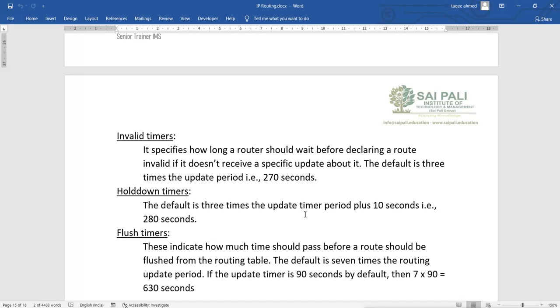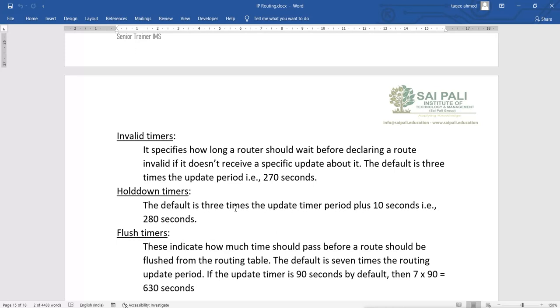But it will still not remove the network from the routing table. It will hold it till the hold down timer. The hold down timer is 3 times the update timer period plus 10 seconds, that is 280 seconds. That means 3 times 90 is 270, and it will add 10 more seconds for the hold down timer. So after the network is invalid, still it will not remove the network. It will not say that the network is down. It will still wait 280 seconds, and after that it will say the network is possibly down, and it will not forward any data to that network.